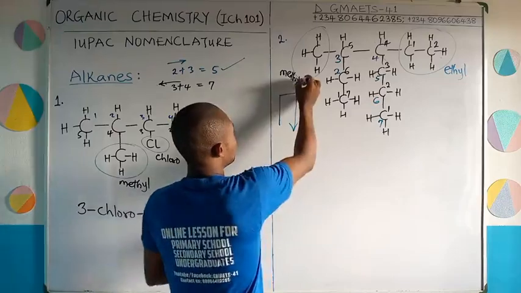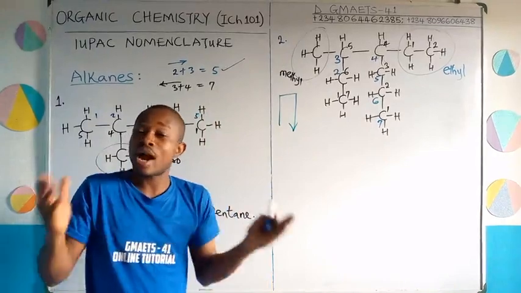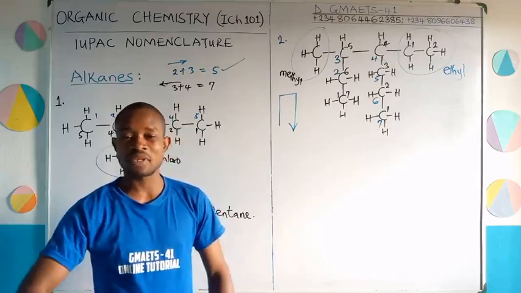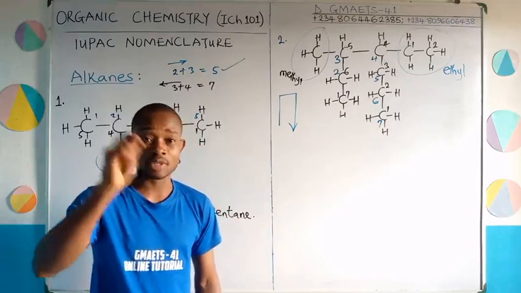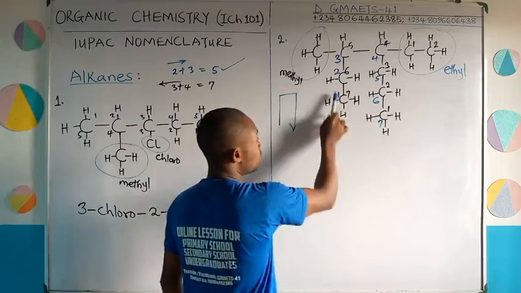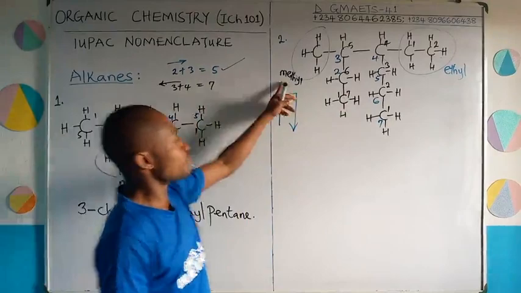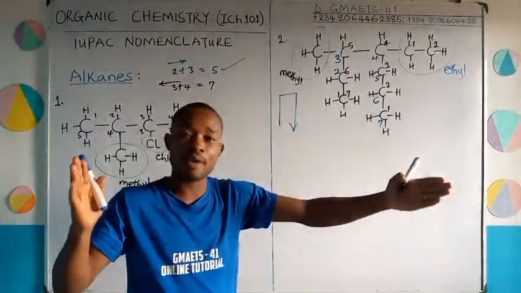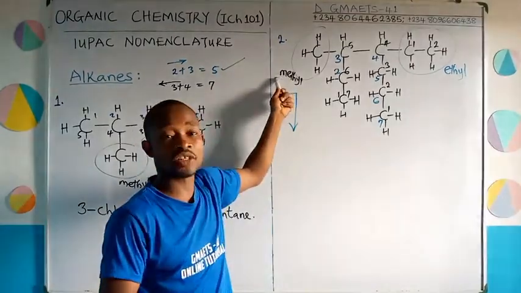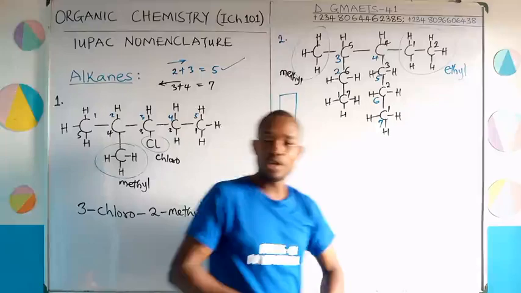This one is methyl. Having analyzed that, the next thing we now have to do is go for the name of the structure. But we have to start with the names of the attachments first, and indicating the carbon atoms bearing the attachment. Remember, the right direction to count from is this, so I'm using the blue numbering, not the black. Take notes. Having said that, we have methyl, we have ethyl. Dictionary arrangement, or in terms of our 26 alphabets. Look at the initial. This one is methyl, starting with M. This one is ethyl, starting with E. Which one will you meet first?